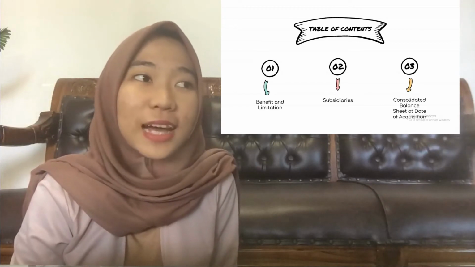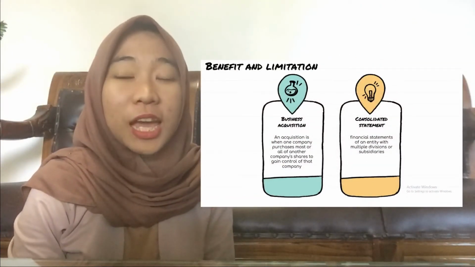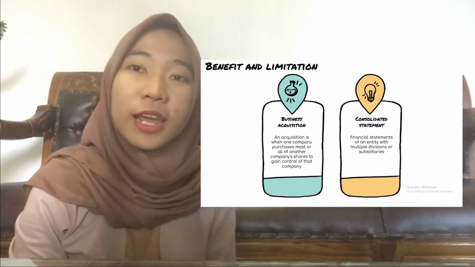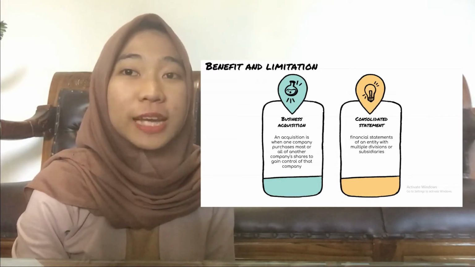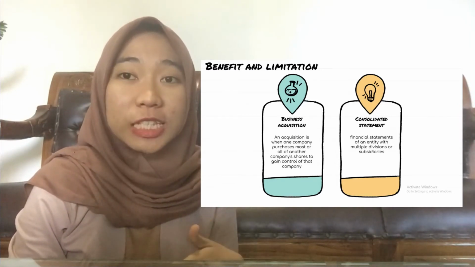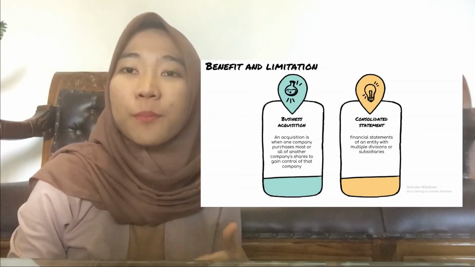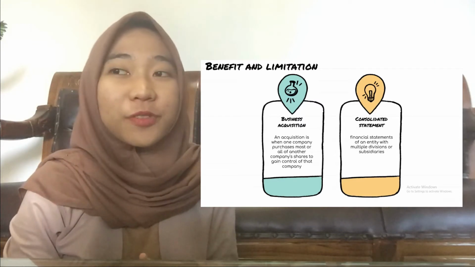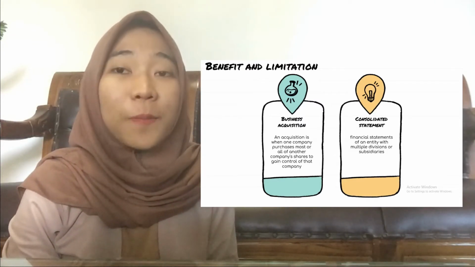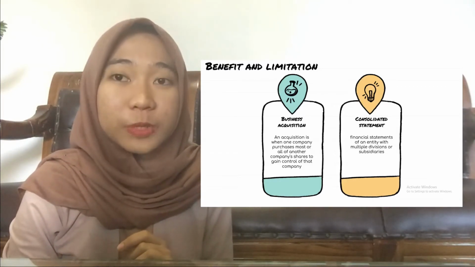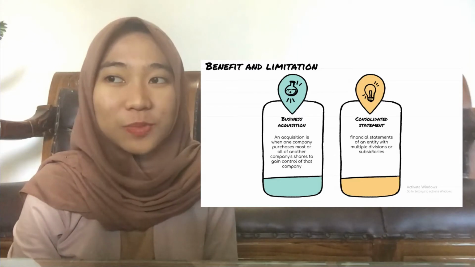Well, we will discuss the first point, which is about the benefit and limitation. First things first, we have to know about business acquisition. An acquisition is when one company purchases most or all of another company's shares to gain control of that company. Business combination through stock acquisition acquires controlling interest in voting stock, more than 50%, and may have control through indirect ownership. Business combination occurs once. Acquisition of additional subsidiary stock is simply additional investment.